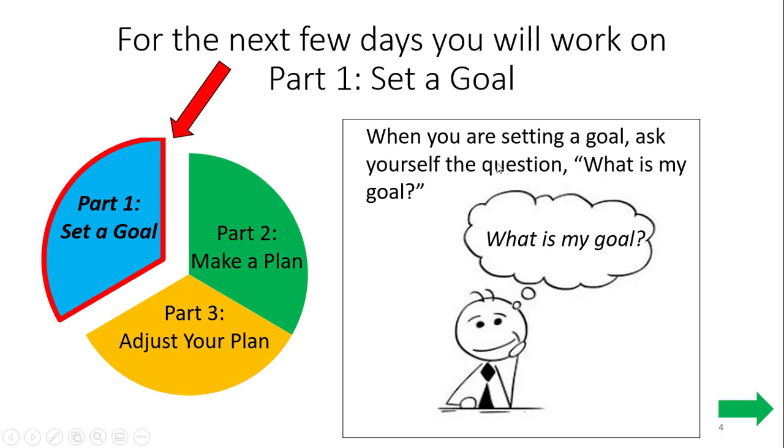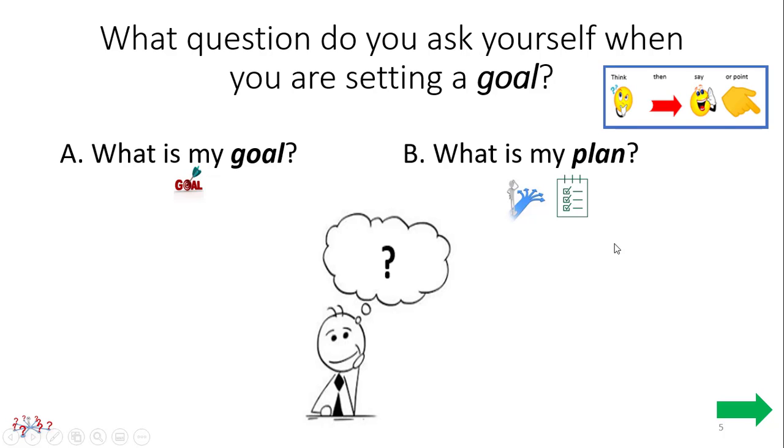When you are setting a goal, you ask yourself the question, what is my goal? What question do you ask when you're setting a goal? What is my goal? Your turn now. What question do you ask yourself when you're setting a goal? Is it A, what is my goal, or B, what is my plan? Make your selection now, A or B. Point to a choice.